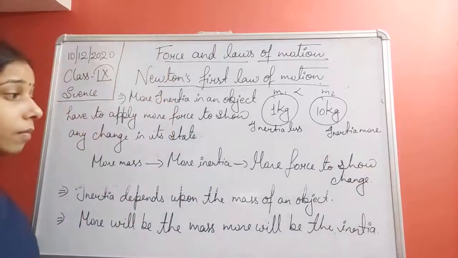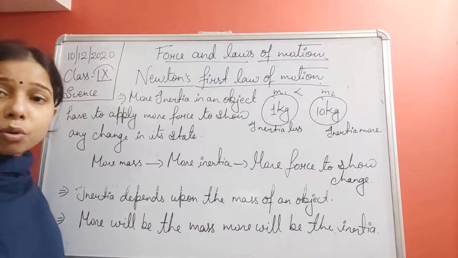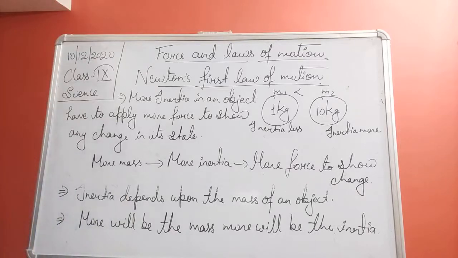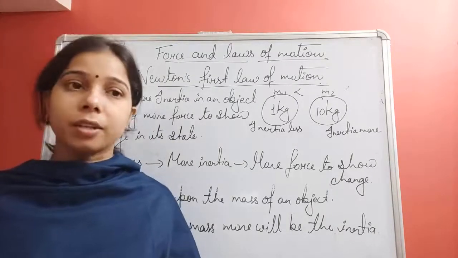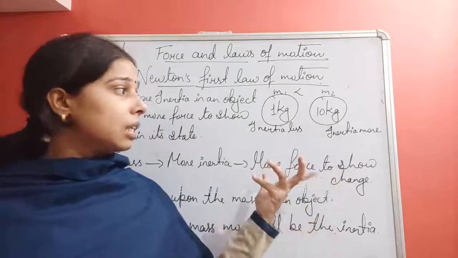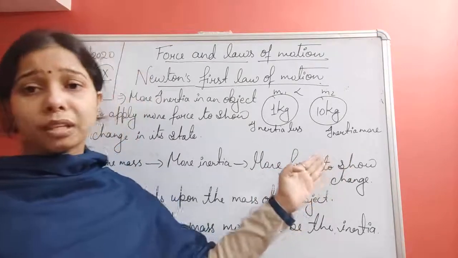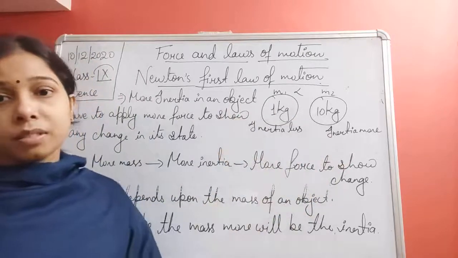Okay, this was about Newton's law. This was about inertia. Now we can understand with the help of a lot of examples. With the help of these we can understand the inertia term. So we have seen, students, a ball of 10 kg and 1 kg. Mass is more here, so inertia will be more, and thus we have to apply more force.